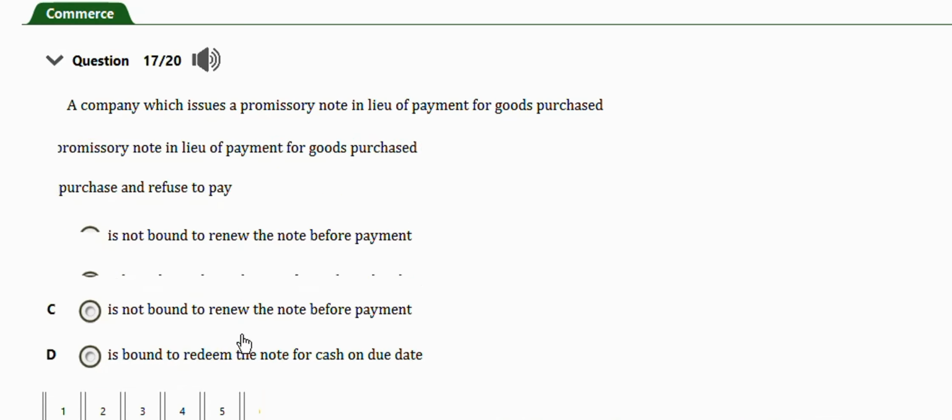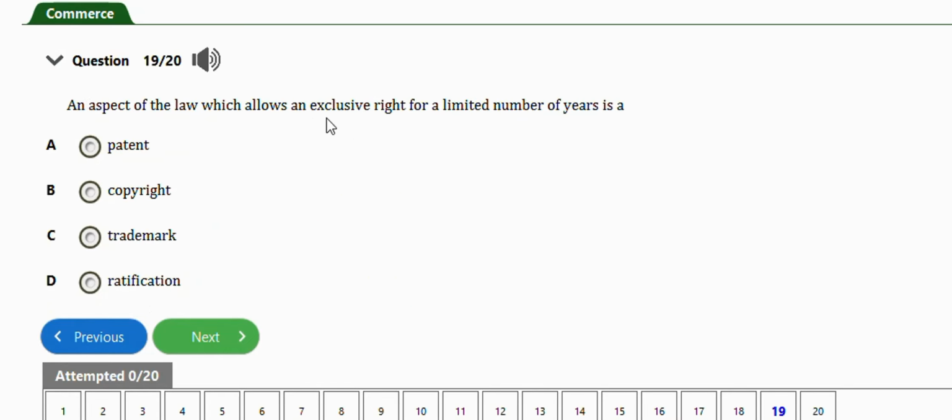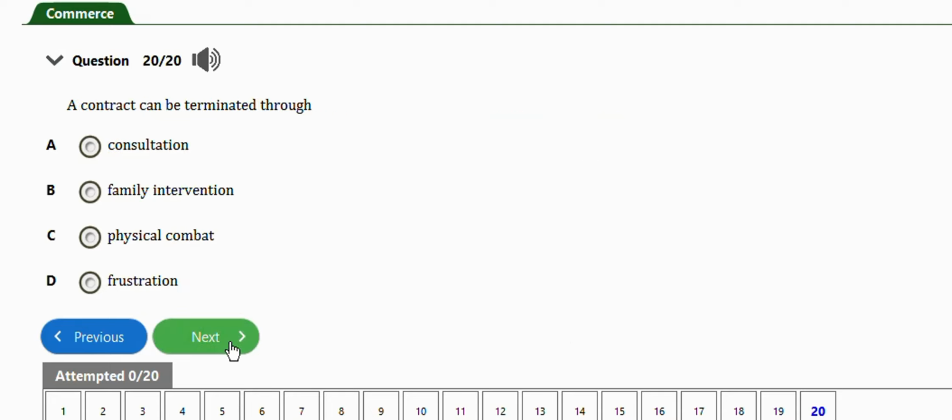Next question. An aspect of the law which allows an exclusive right for a limited number of years is a patent. Option A. The last question for this video is this one. It says a contract can be terminated through frustration. Option D. So guys, this basically can help you do problems involving meaning and types of contracts for your JAMB commerce.